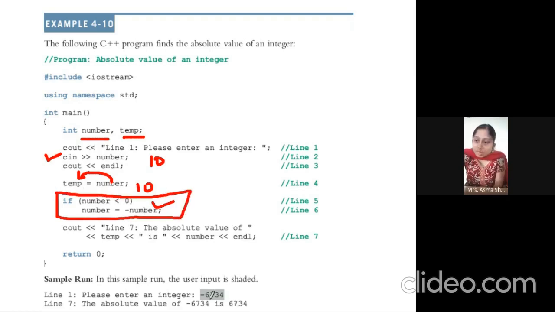If you see this, this is my negative number, minus 6734 is a negative number. We change it to positive. How do we change this, students? We compare first: if the number is less than 0, yes, the number is less than 0. Now we make it minus, so minus minus gives a plus. So we are printing this value, the absolute value of the temporary number.